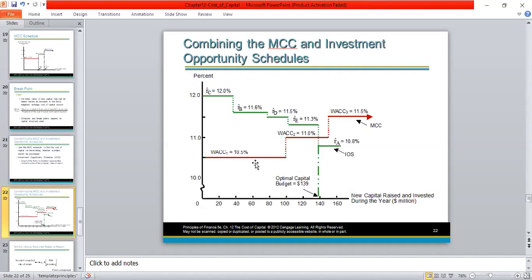So I repeat, this company is having 5 projects called A, B, C, D, and E. All 5 are, let's say, viable projects. So project C is given 12%, the highest return. Next, B is given 11.6%, D is given 11.5%, E is given 11.3%, and project A is giving the lowest return, 10.8%. It is more than the original WACC of 10.5%, but unfortunately, when the company has to undertake A, it requires $140 million. By the time they raise $140 million, the company's WACC increases to 11%. Therefore, this company should not undertake project A. That is the meaning of this chart.